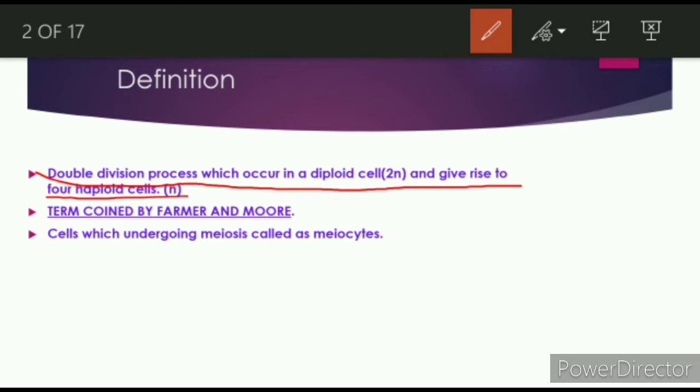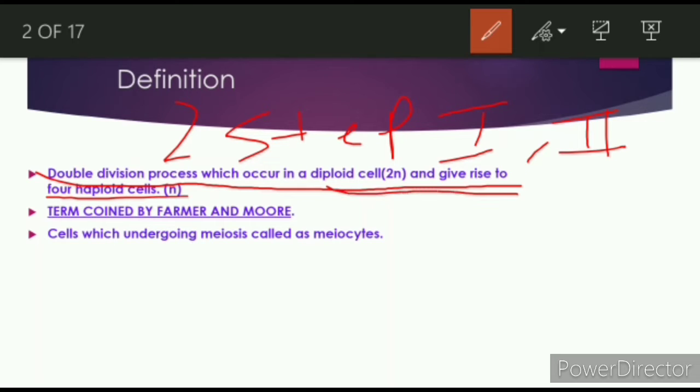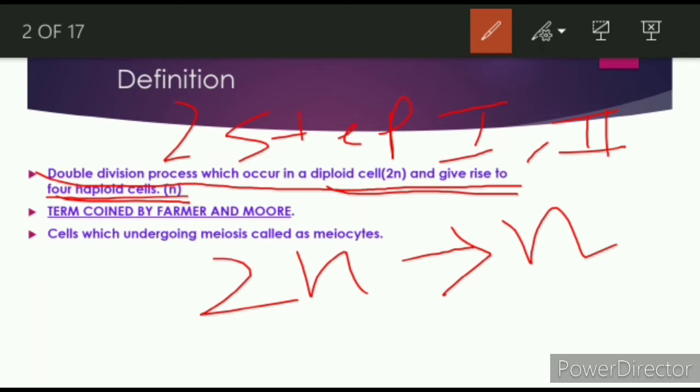Here are 2 facts. Double division process means 2-step process. Unlike mitosis where there is 1 step, here there are 2 steps, that is meiosis 1 and meiosis 2. And a diploid cell gives rise to haploid cells, that is, the chromosome number is reduced from 2n to n in case of meiosis. And another thing, that one parent cell gives rise to